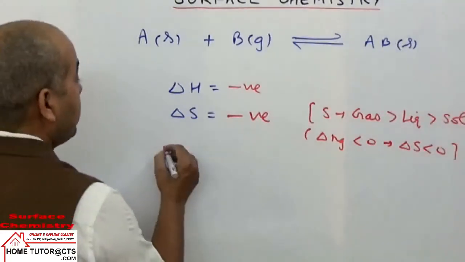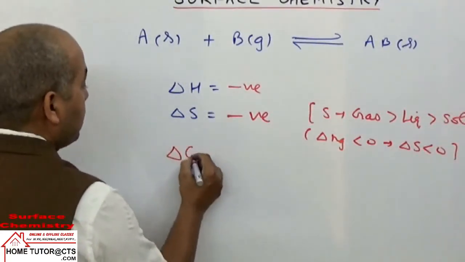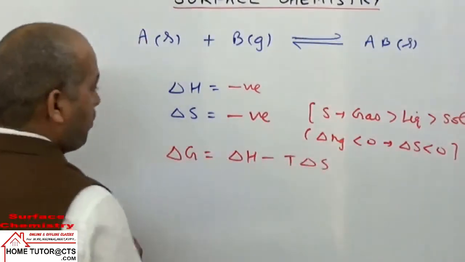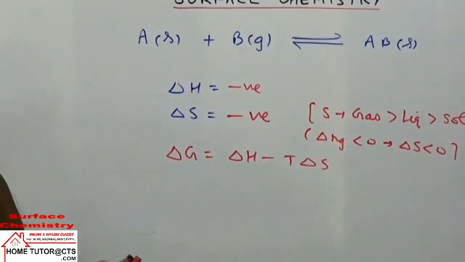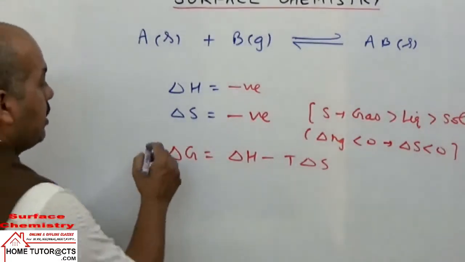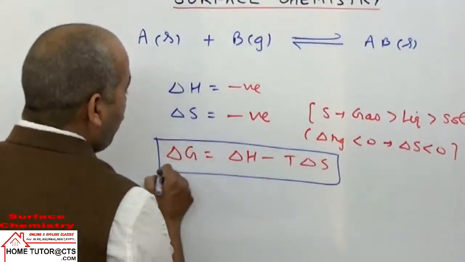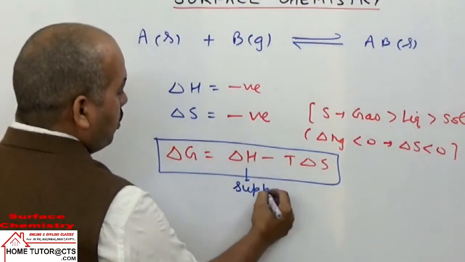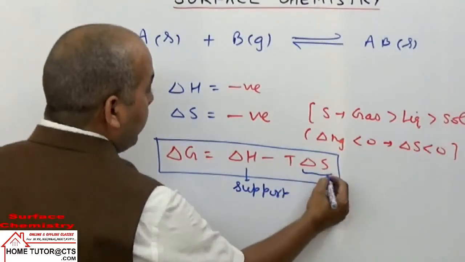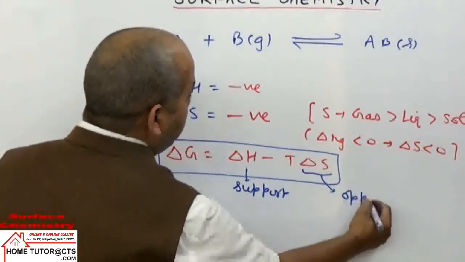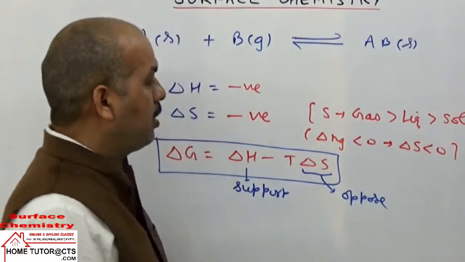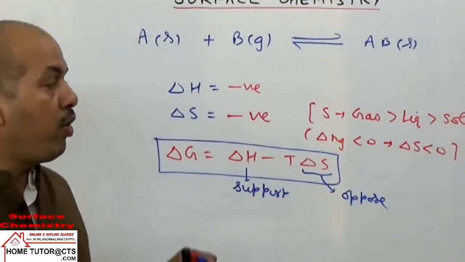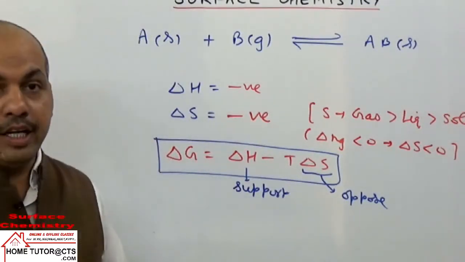Now, for the reaction to be spontaneous, what is delta G? Delta G is equal to delta H minus T delta S. Of the two factors, one factor will support the reaction, and the delta S factor opposes the reaction. Because for the reaction to be spontaneous, we require delta G to be negative.